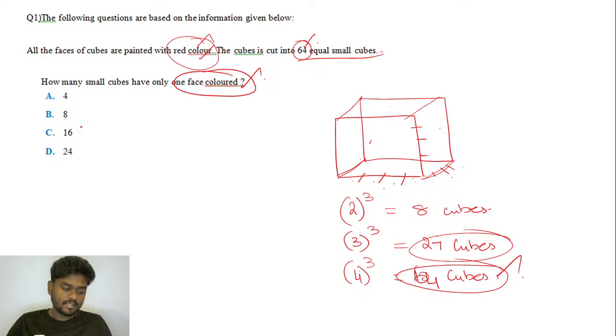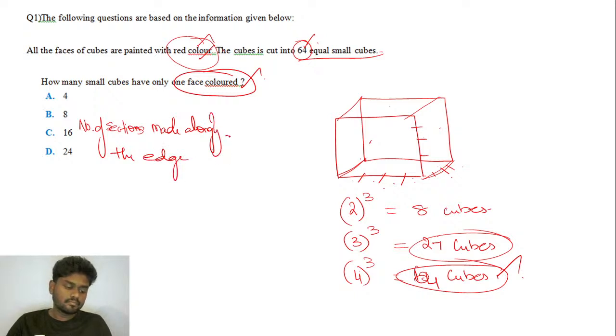The number of sections made along the edge, let it be n.